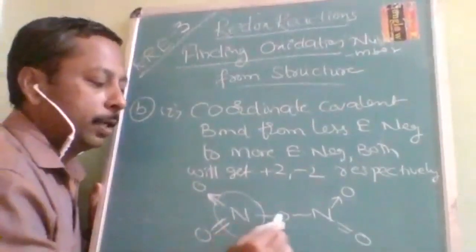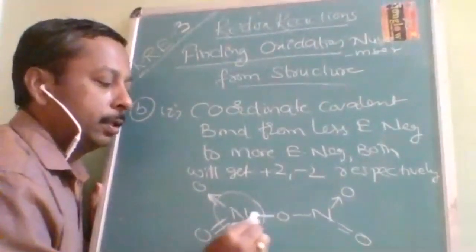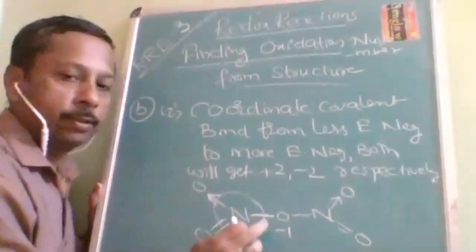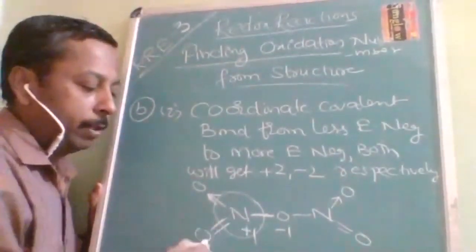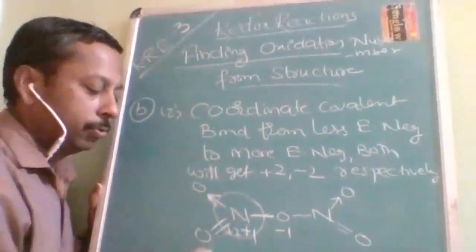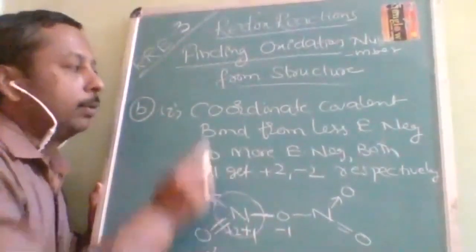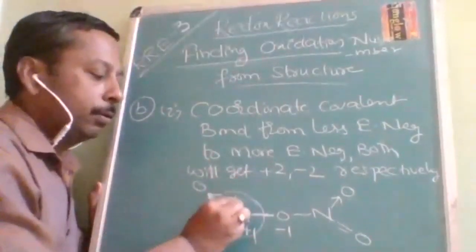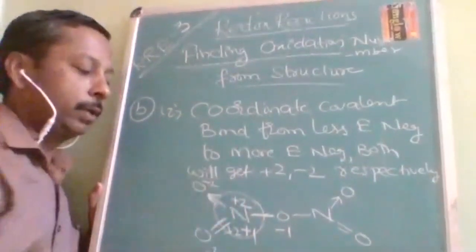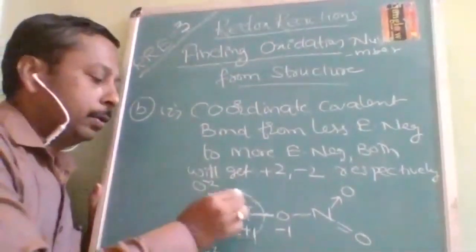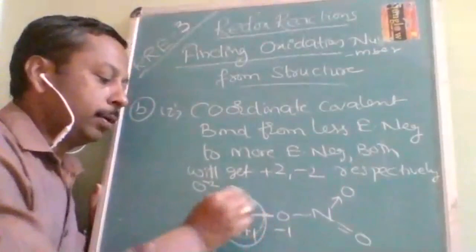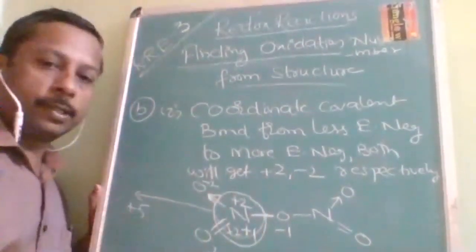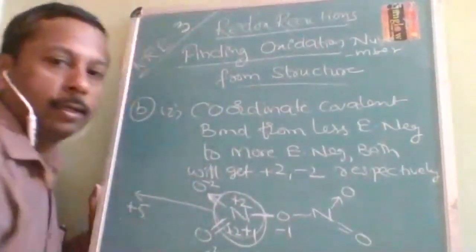Between this nitrogen and oxygen there is a single bond, -1 and +1, because of this bond. And because of this bond, it is +2, -2. This is less electronegative to more electronegative, so the less electronegative will get +2, the more electronegative will get -2. So the oxidation number of this nitrogen is how much? +5. Is it understood? Or should I explain it clearly?